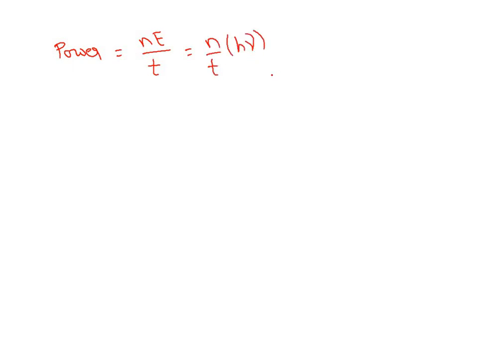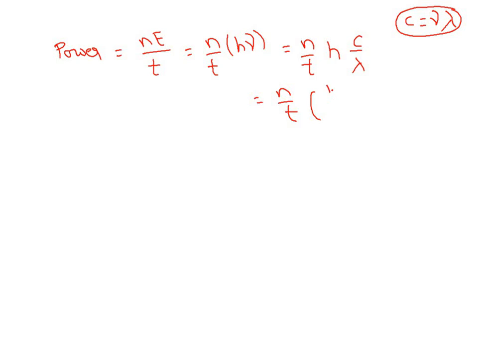Now again, in the place of nu, can I write c by lambda, which is n by t into h into c by lambda? Since v equal to f lambda, so c equal to nu lambda. From that, that's what I am substituting here in the place of nu, c by lambda. So can I write it as n by t into hc by lambda?